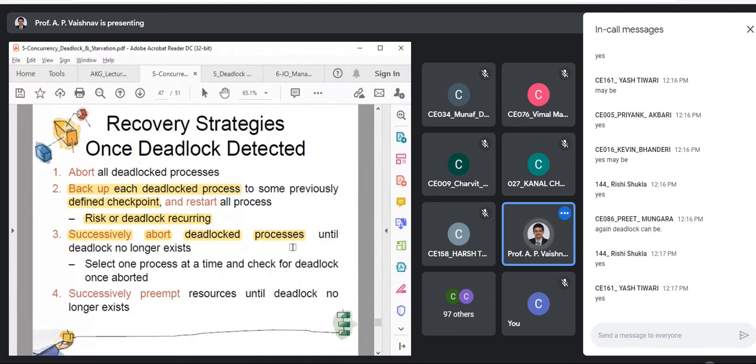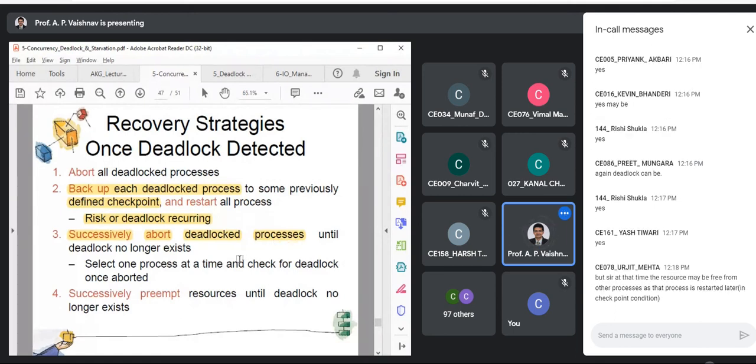First, I have found that P1, P3, and P4 are deadlocked, for example. So what I'll do is abort P1. I will run detection once again with P1 aborted. Still, if deadlock is present, I will abort P3, and so on. Following this strategy,